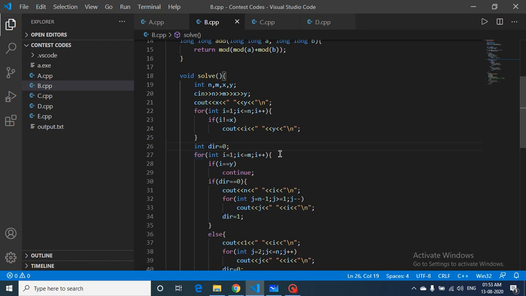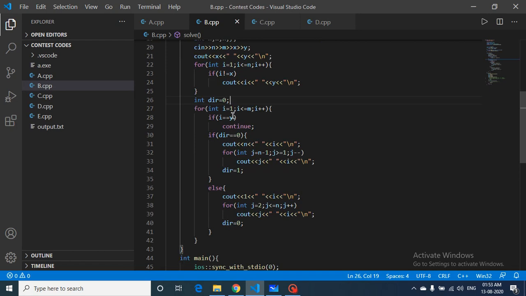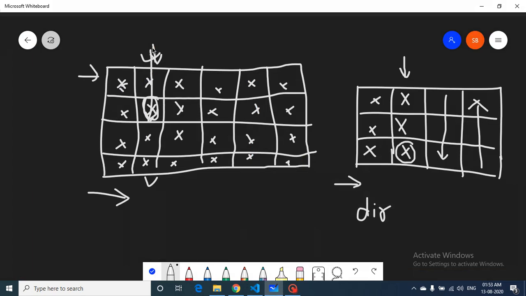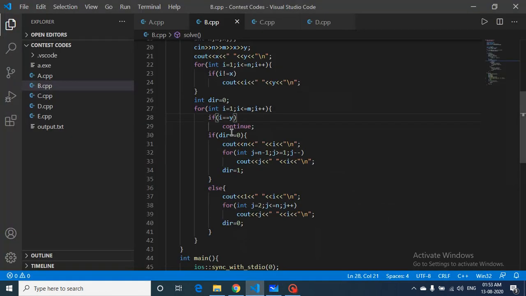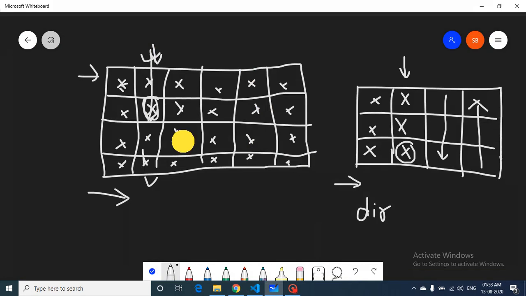So we will iterate from left to right over all the columns. If we are on the yth column, because we have already filled this yth column, and we have moved from left to right, if we encounter this yth column again, we will just skip it. So we will continue. Else, this direction will help us to know. Initially, after filling the first column, we are at the bottom always. Because we are filling every box, we will start filling from this and go to the end, and we will always be at the last point.